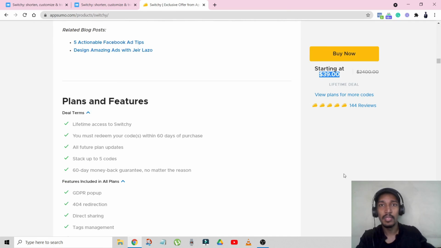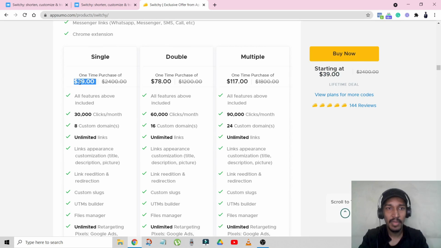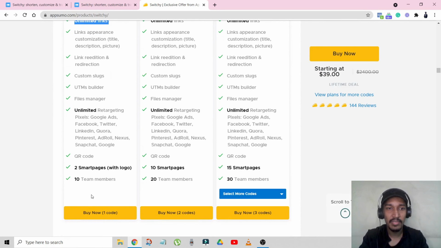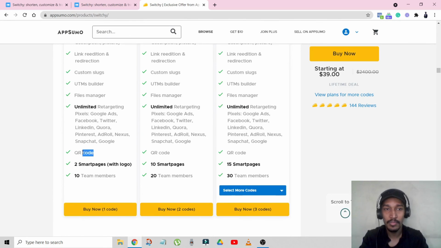I bought Switchy 2-3 months ago, and there was nothing called Smart Pages. And since I bought it at that time, today also I can use Smart Pages. Now you can see, if I buy the $39 plan, I'll get 30,000 clicks per month. I can have 8 custom domains, unlimited links, link appearances, unlimited retargeting pixels, 2 Smart Pages, 10 team members. I can have all these things. I can even have QR codes.